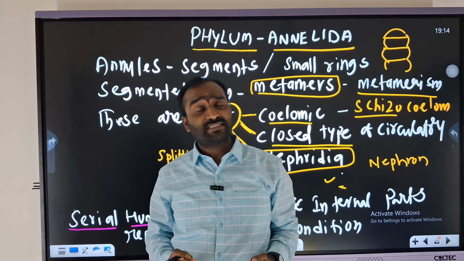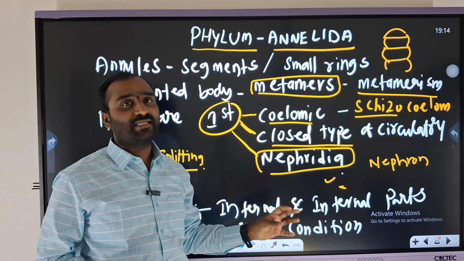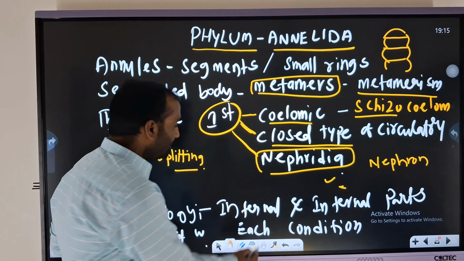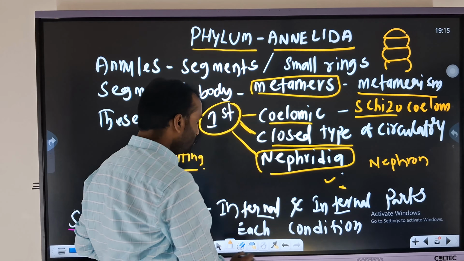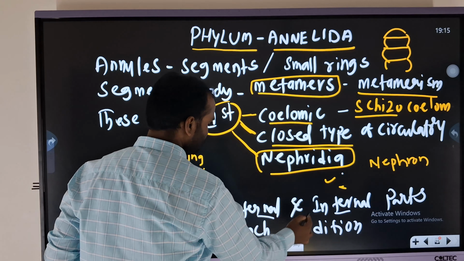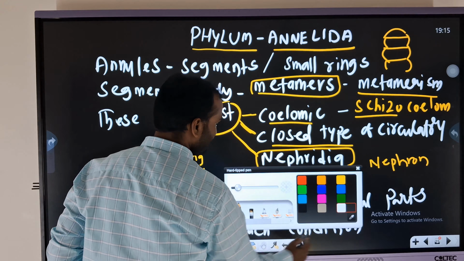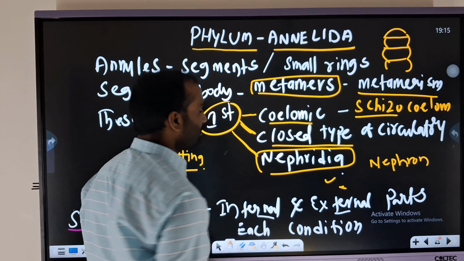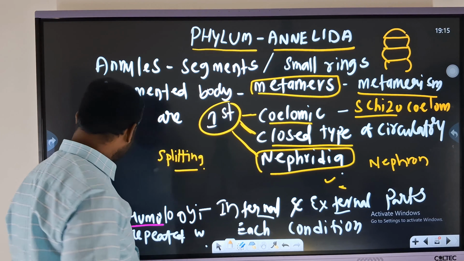Homonomous metamerism means all the segments are in an equalized manner, called serial homology. It represents both internal and external parts. These all the parts will be dividing. Am I clear?